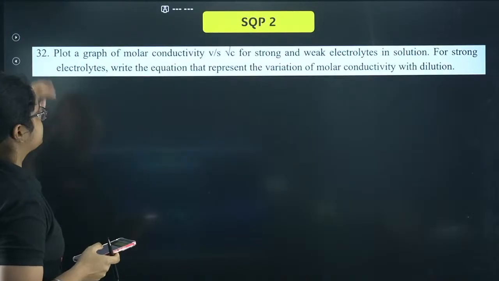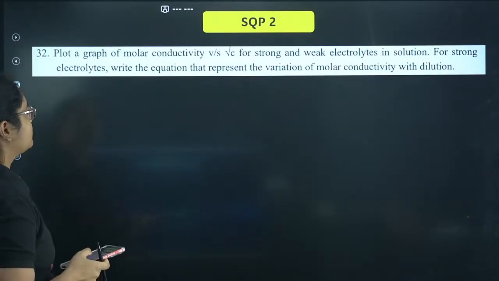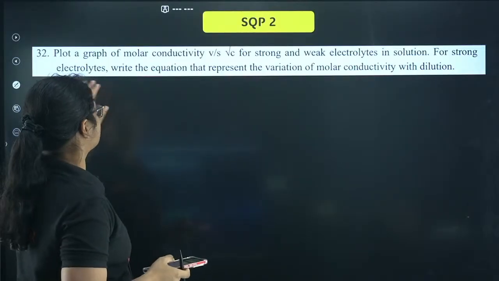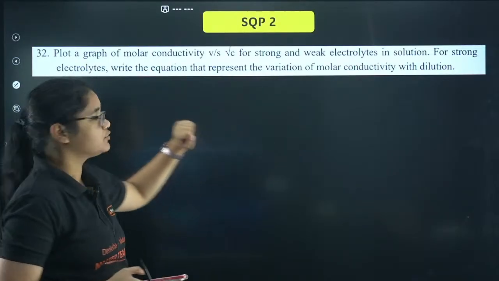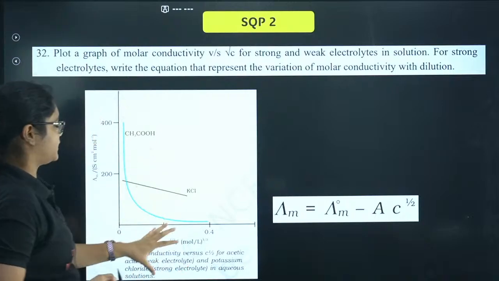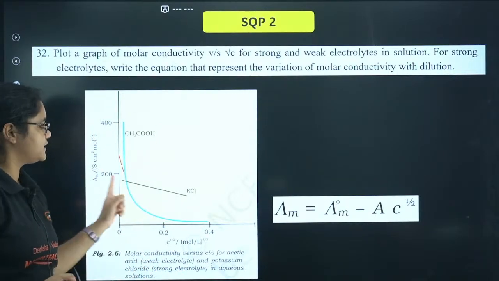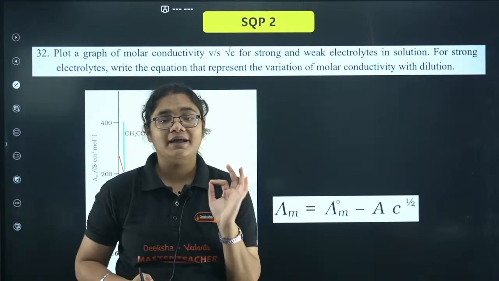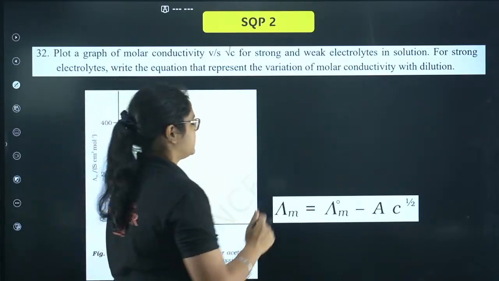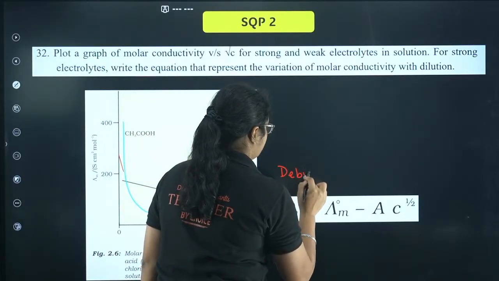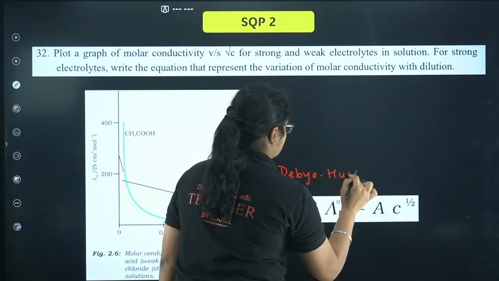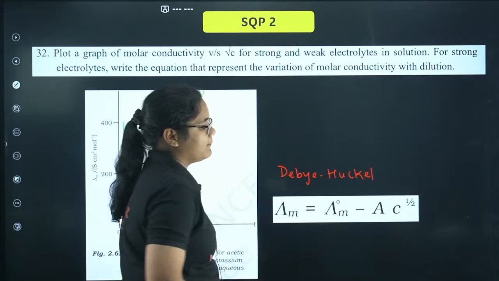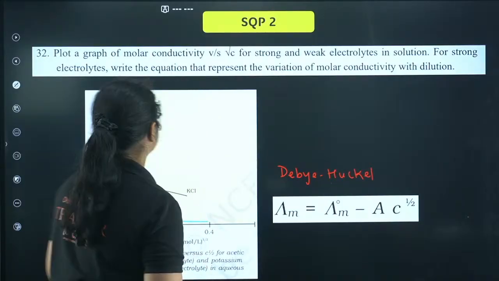Next question: plot a graph for molar conductivity versus concentration of strong and weak electrolyte, and for strong electrolyte, write the equation. We have studied this graph again and again. For weak electrolyte, the graph is like this. For strong electrolyte, the graph is like this. The equation here is called the Debye-Huckel-Onsager equation. Let me write it down for you: lambda m is equal to lambda naught m minus A root C.